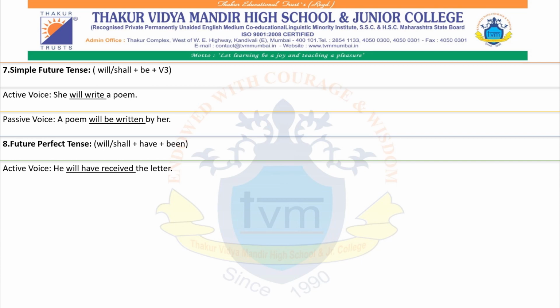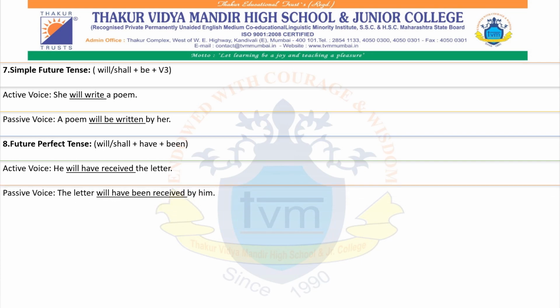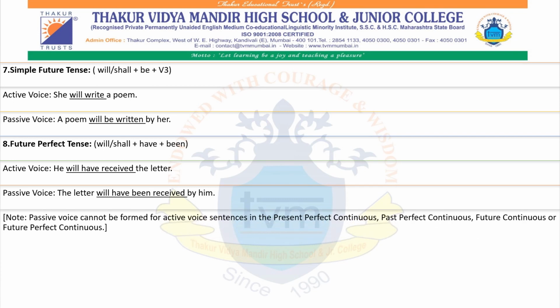He will have received the letter, so the passive will be, the letter will have been received by him. Note that passive voice cannot be formed for active voice sentences in the present perfect continuous, past perfect continuous, future continuous, or future perfect continuous.